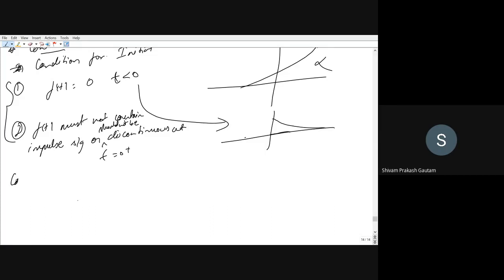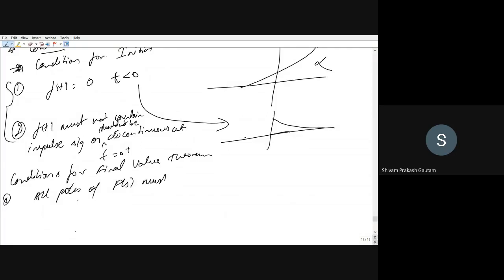Similarly, there are conditions for the final value theorem. The first condition is that all poles of F of s must lie on the left hand side of the S plane.